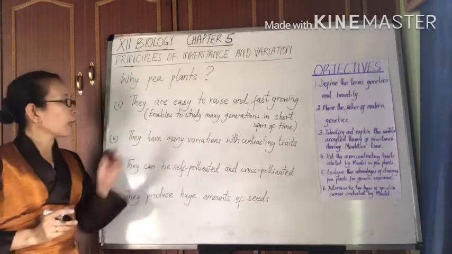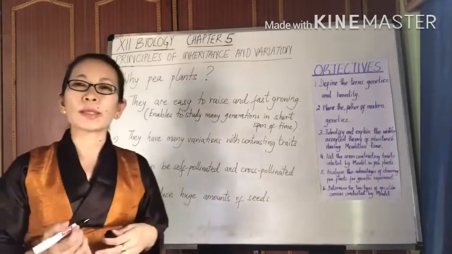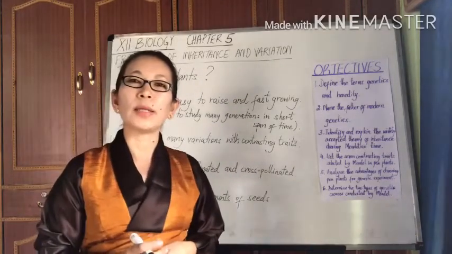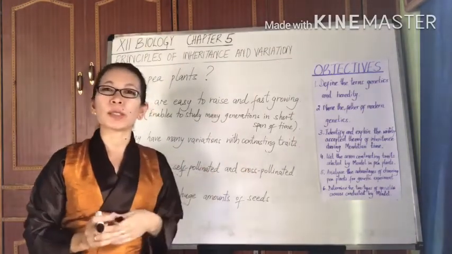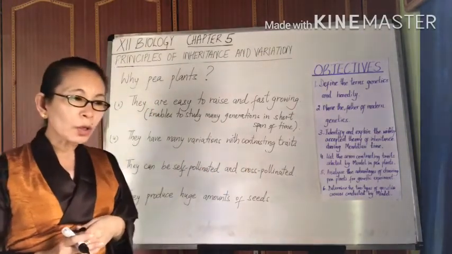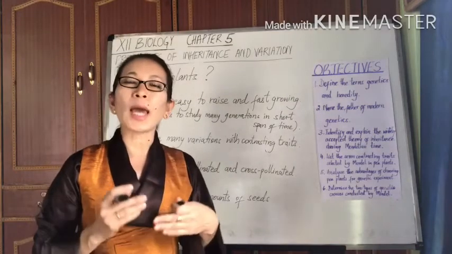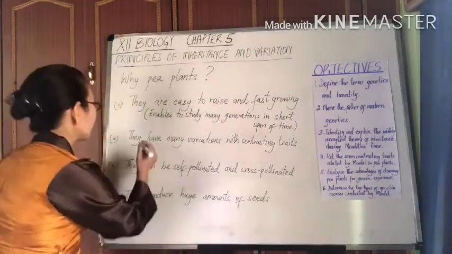Secondly, they have many variations with contrasting traits. Now, as I said earlier, such distinctive observable characteristics would allow Mendel to make easy and accurate observations.